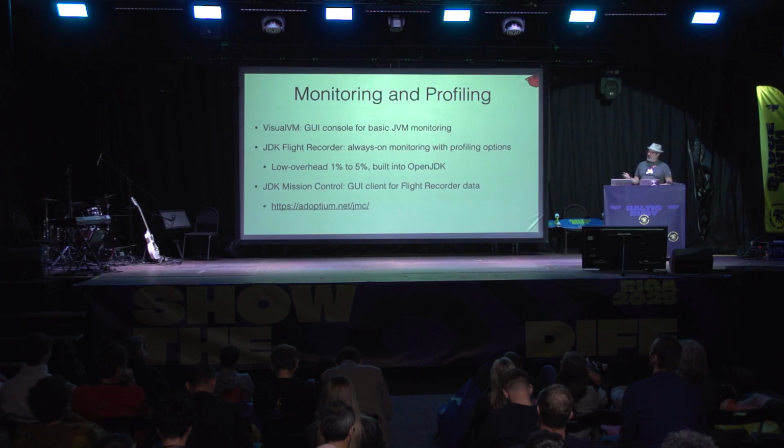And now one of the really nice areas where we have some tools in the JVM is for monitoring and profiling your applications. A few of my favorites here: VisualVM, which is a standard application that ships with the JVM. It's all open source, of course. A simple console for monitoring your application. And then the JDK Flight Recorder and Mission Control, which allow you to do profiling and monitoring of production applications with almost no overhead, 1 or 2% for the simple profiling. If you add a little bit more, you can go up to 5%, but it can easily be attached to a production server and see exactly what's going on there.